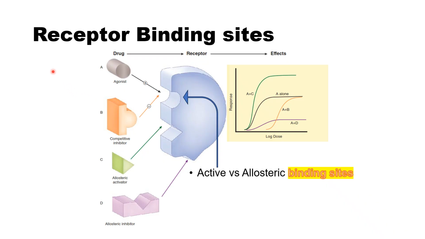The active binding site is the site where the agonist tries to bind to activate the intracellular messengers and produce the biological response.